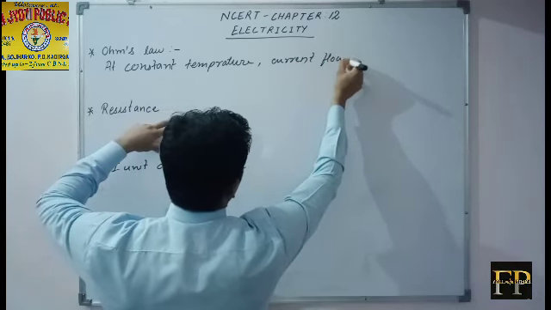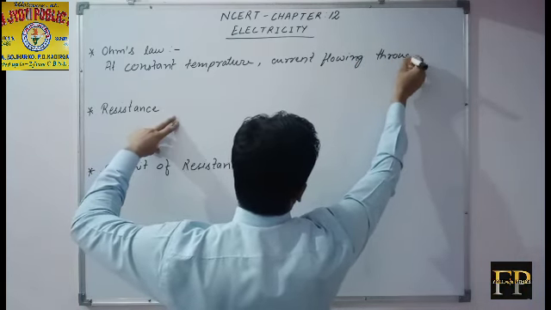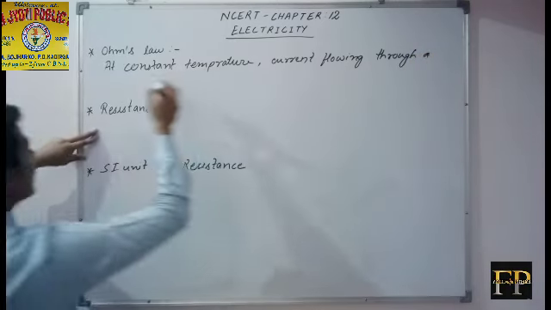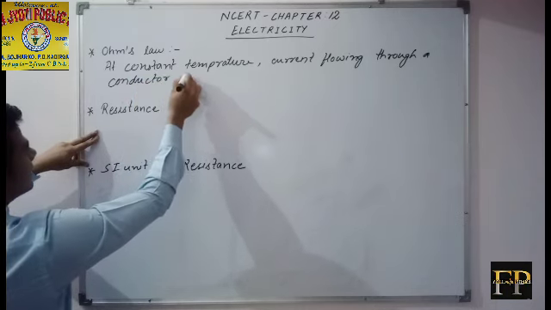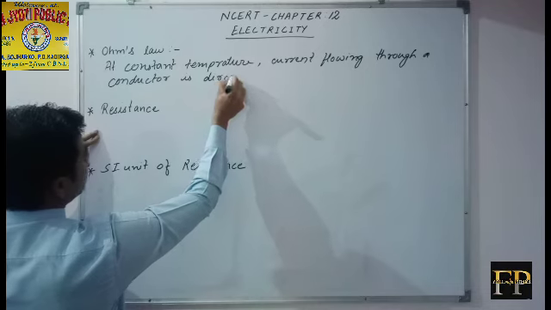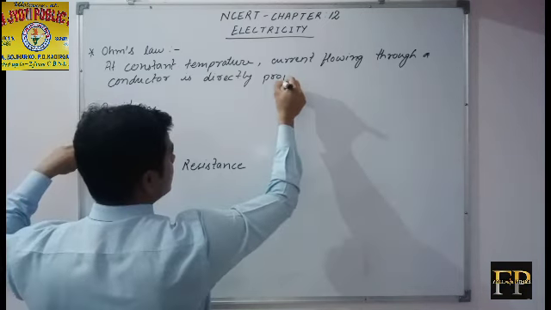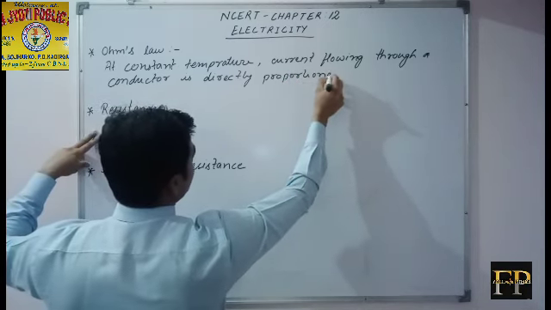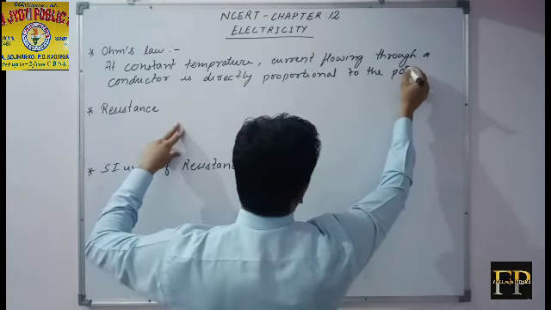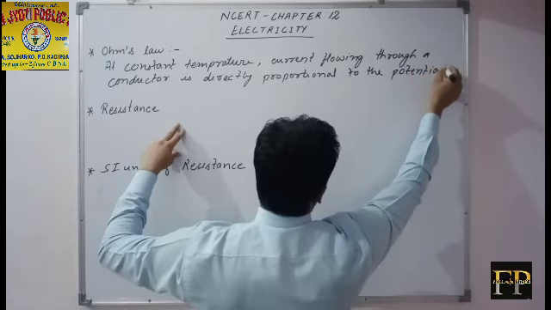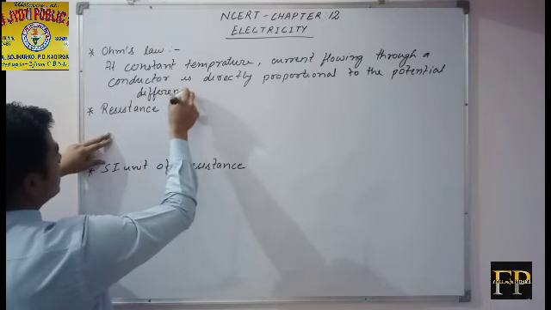Current flowing through a conductor is directly proportional to the potential difference.